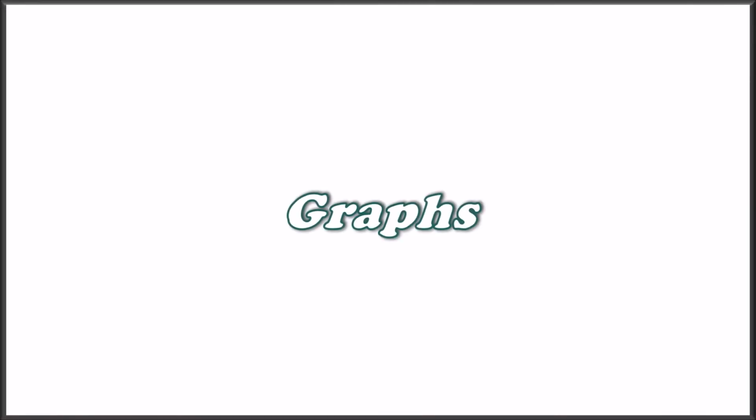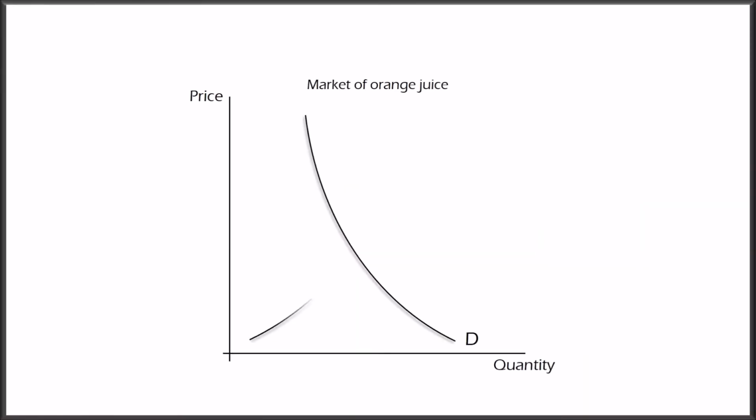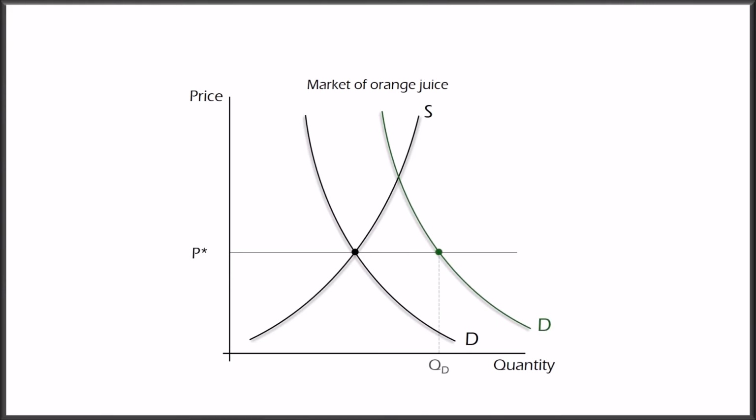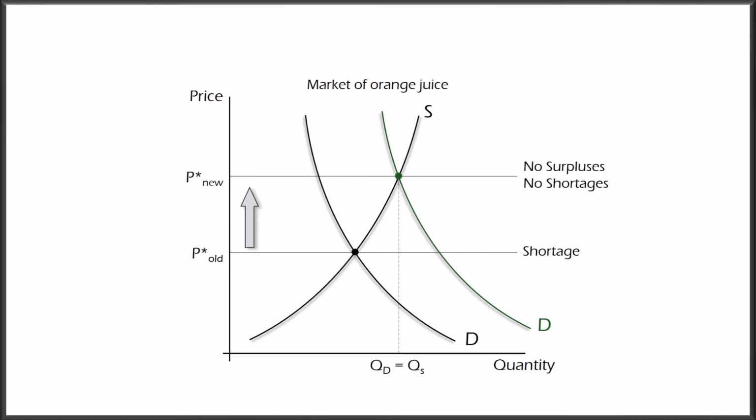Now let's see how these concepts can be represented in graphs. Remember that the market equilibrium is where demand and supply intersect. At that price, quantity demanded and quantity supplied are equal. If there is, for example, an increase in demand for orange juice, quantity demanded will become higher than quantity supplied if the price stays the same. Market forces will push prices higher, which will lead to a movement along the supply curve. This continues until the market reaches the new equilibrium, where the shortage disappears.